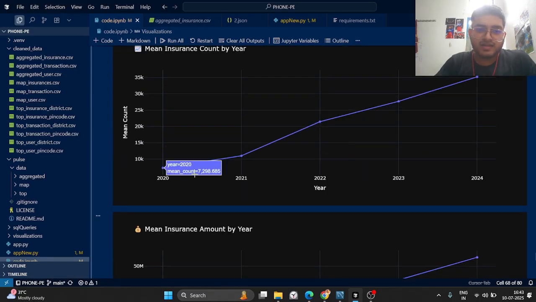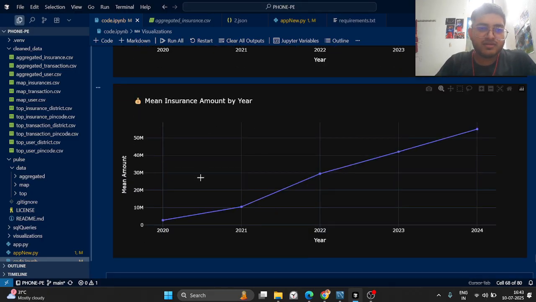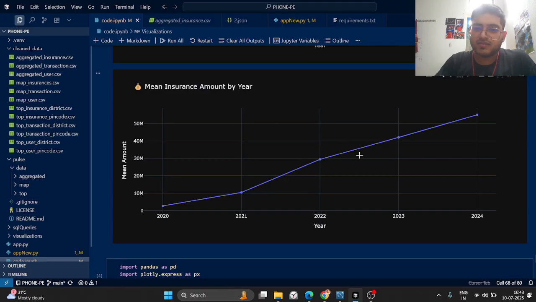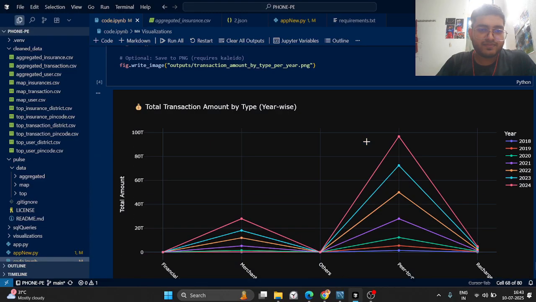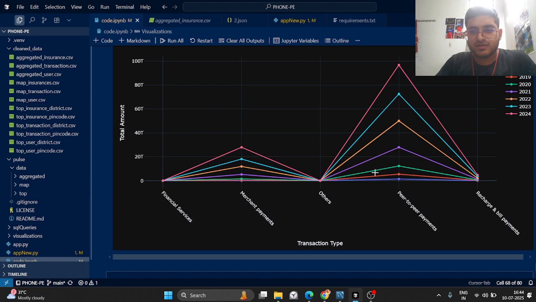We can see there is a gradual increase, and by 22, 23, 24 we can see a very sharp increase. Initially, it takes time to introduce a new concept in the market. The mean insurance amount by the year also shows a very sharp increase with time. This is the total transaction amount by type, year wise. Peer-to-peer payments were maximum and kept on increasing. If you look at the gap in the initial years and the recent years, the gap actually widened.